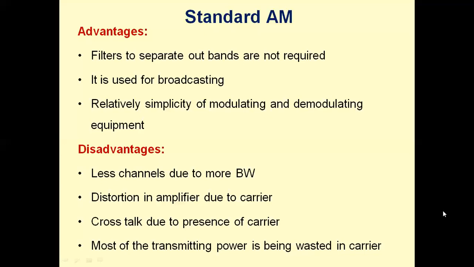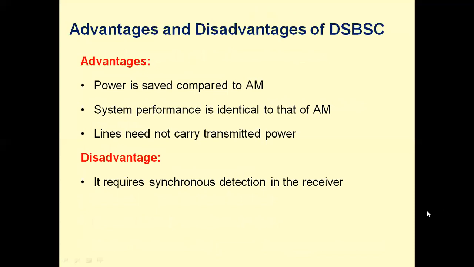The total power is large, and hence lines should be capable of carrying large carrier power. Most of the transmitted power is wasted in the carrier itself, which does not contain any meaningful information. So to overcome these drawbacks, we go for DSBSC modulation.